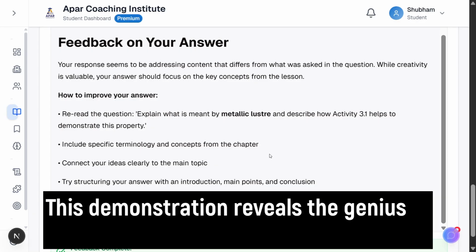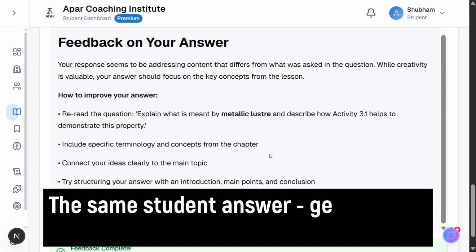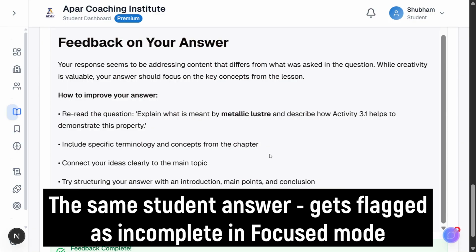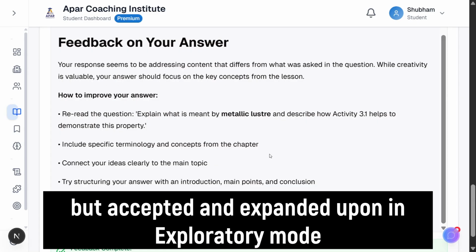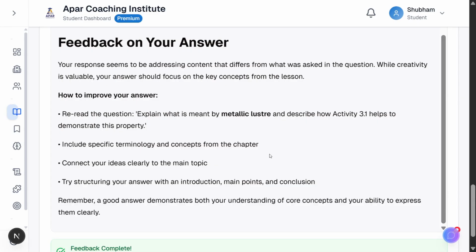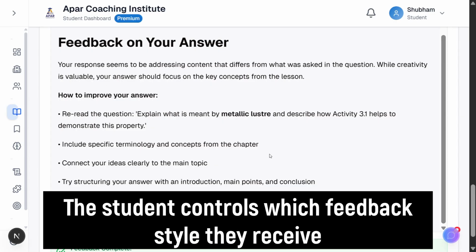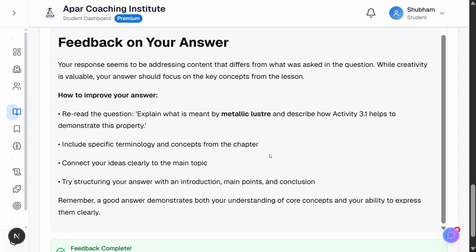This demonstration reveals the genius of dual modes. The same student answer gets flagged as incomplete in focused mode, but accepted and expanded upon in exploratory mode. Why both approaches? Because learning has different contexts. When preparing for board exams a few weeks away, you need that strict focused mode telling you, this answer misses the experimental description you'll lose marks for. But during the school year when you're building understanding, you need exploratory mode saying, good start, now let's deepen this. The student controls which feedback style they receive. This is giving you choice. You're not stuck with one approach. You choose what matches your current need.